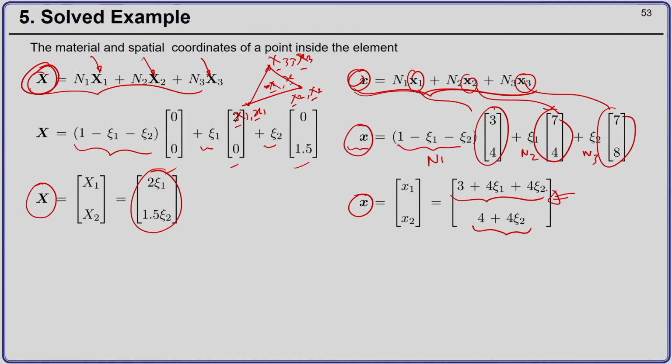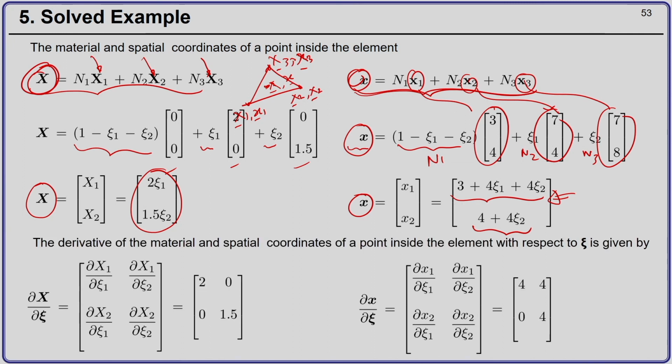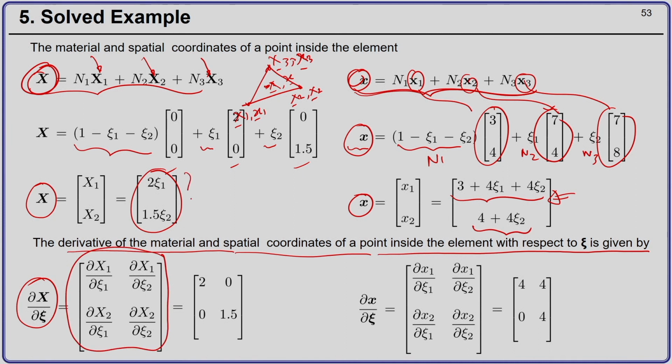Now, I can compute the derivative of the material and spatial coordinate of a point inside the element with respect to the natural coordinates using the following formula. So, del x by del psi is given by this matrix, and I already know that x1 is 2 psi 1 and x2 is 1.5 psi 2. So, I can get the matrix del x by del psi as 2 0 0 1.5. A similar procedure applied for the derivative of the spatial coordinate with respect to the natural coordinates gives 4 4 0 4.